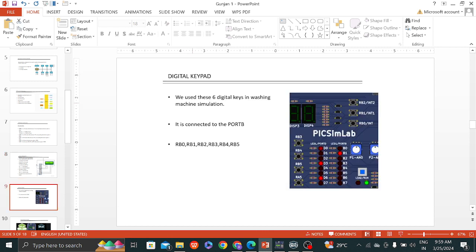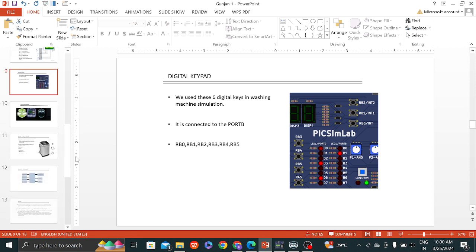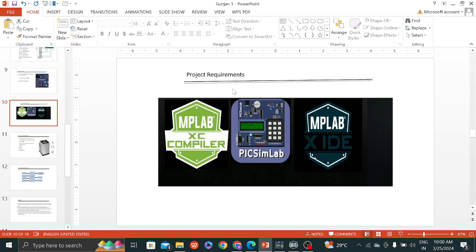Digital keypad. We use these 6 digital keypads in the washing machine simulation. They are connected to port B: RB0, RB1, RB2, RB3, RB4 and RB5. There are different digital keypads that can be used. For this project, the requirement is three different types of software: first PICSimLab, second MPLAB XC compiler, and MPLAB X IDE.